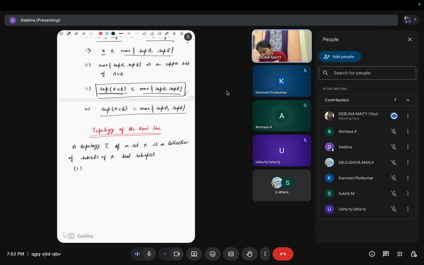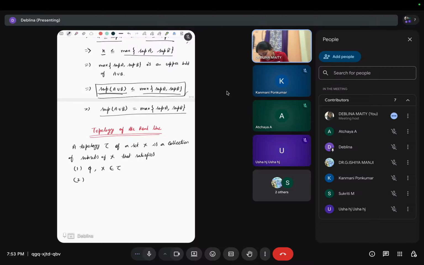The first one is the boundary condition, that is phi, the null set, and the whole set X belong to the set tau. The second condition is that the arbitrary union of subsets of this tau belongs to the set.